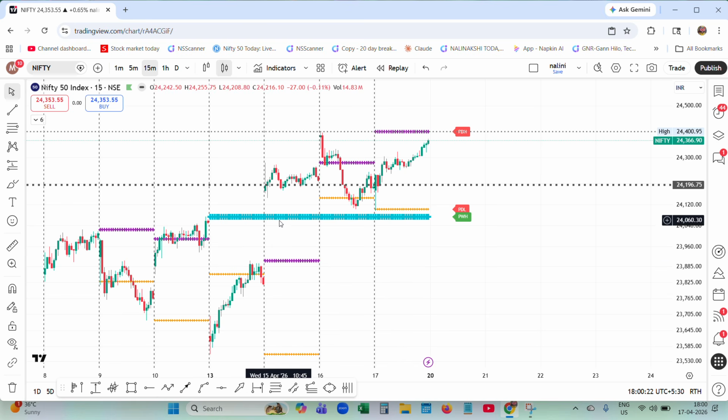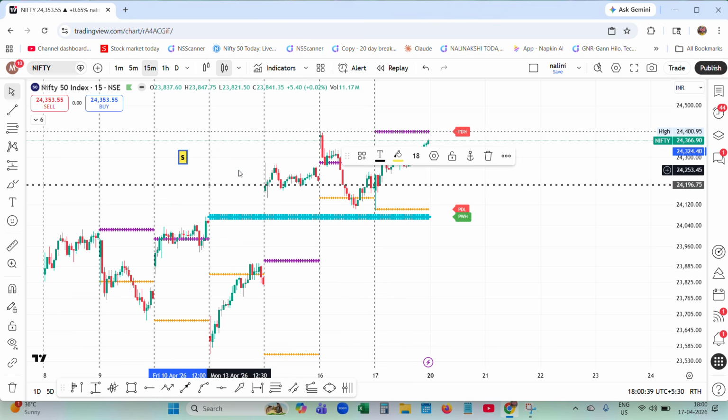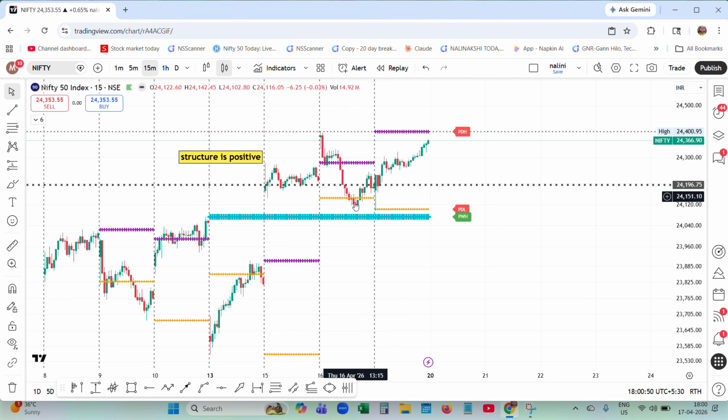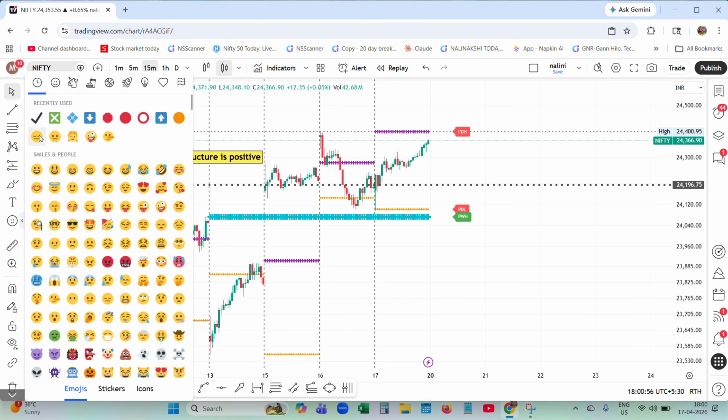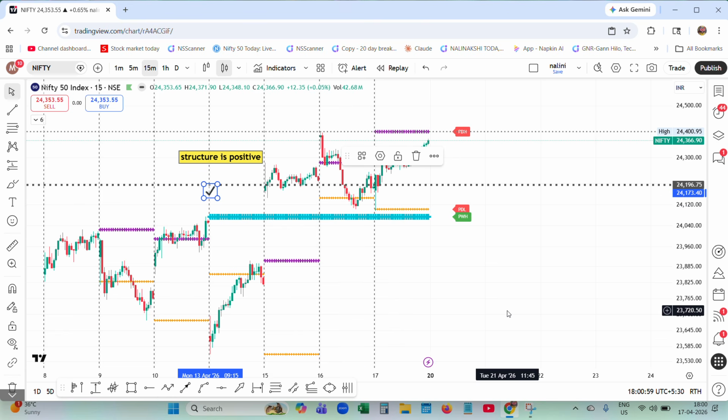Where is my house? My house is comfortably sitting, even though yesterday there was a fall, it is comfortably sitting above the previous week high. Then the structure is positive. Only my house collapses if it falls below this. So the first step is done. I have found my house and I have marked my levels.